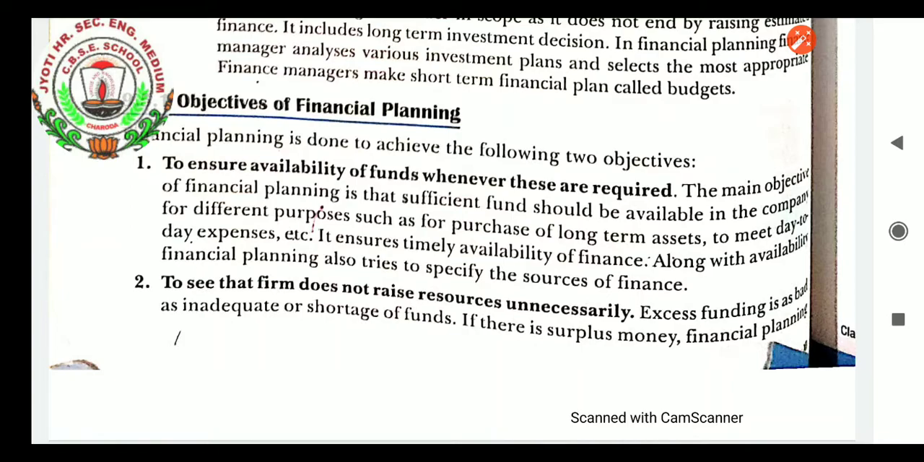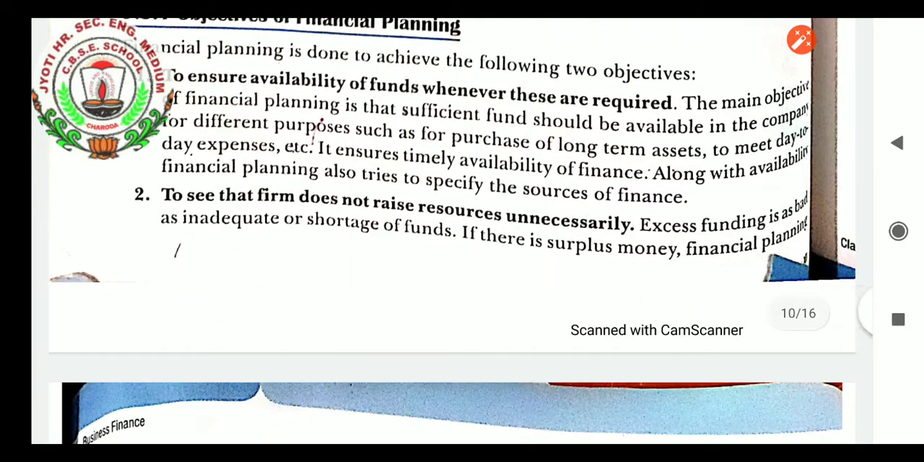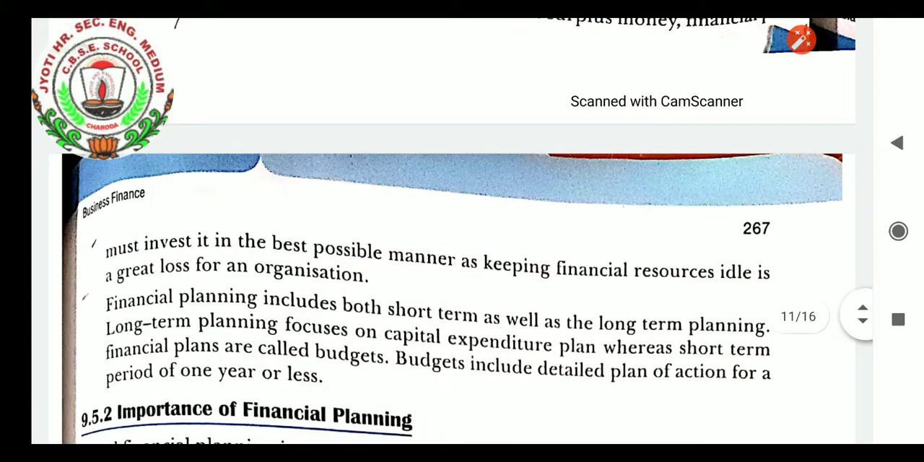Along with availability, financial planning also tries to specify the sources of finance, to see that the firm does not raise resources unnecessarily. Excess funding is as bad as inadequate funds or shortage of funds. If there is surplus money, financial planning must invest it in the best possible manner, as keeping financial resources idle is a great loss for an organization.